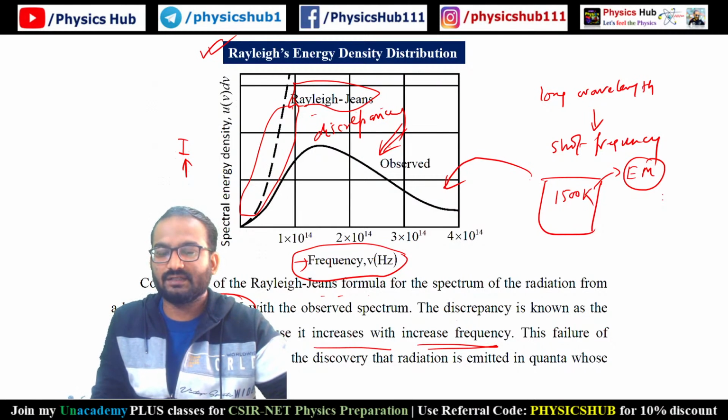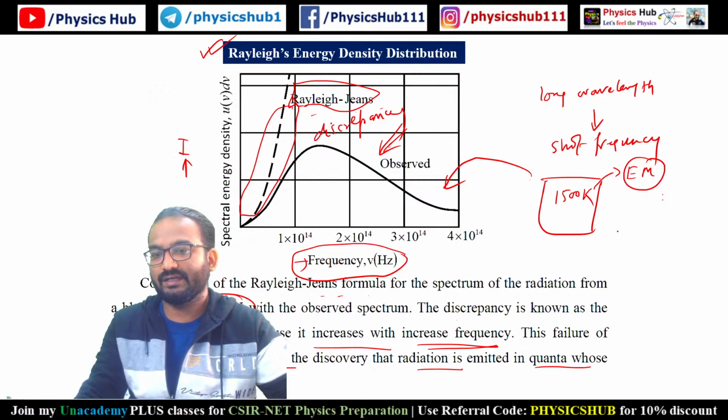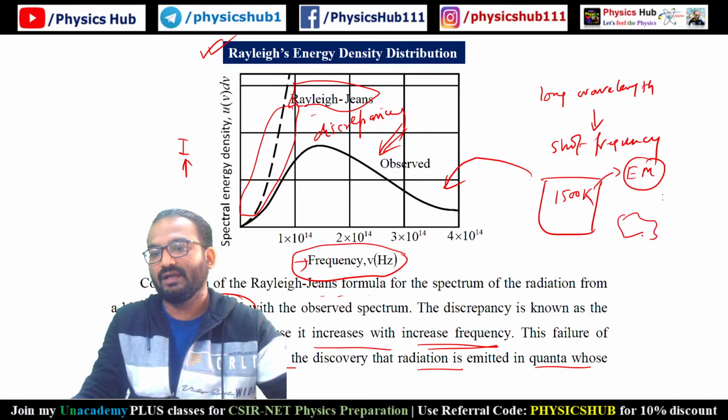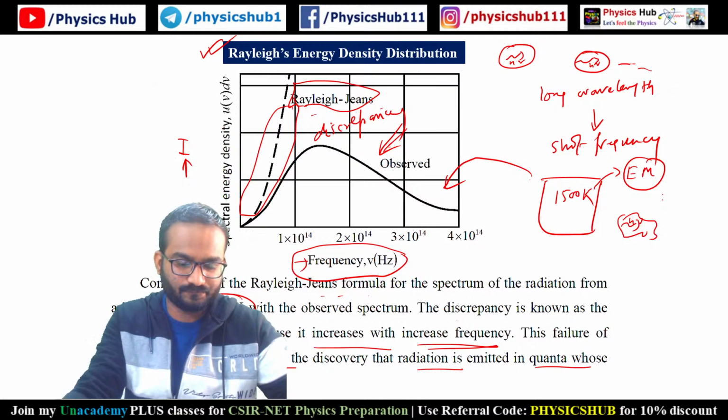The failure of classical physics led Planck to discover that radiation is emitted in quanta whose energy is h nu. Okay, so when this energy is emitted, it is not emitted continuously, but in the form of energy quanta having energy h nu.